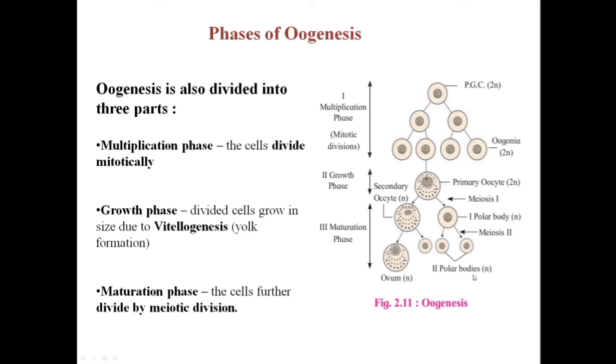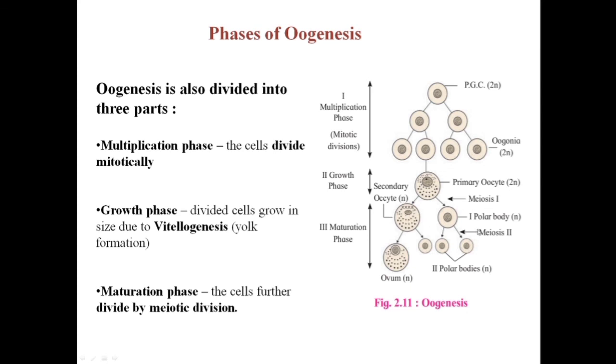Now this process of oogenesis is arrested at the stage of meiosis I, and after puberty the secondary oocyte is released, and later the process of meiosis II takes place only when the sperm enters. So this is how the process of oogenesis is called a discontinuous process.